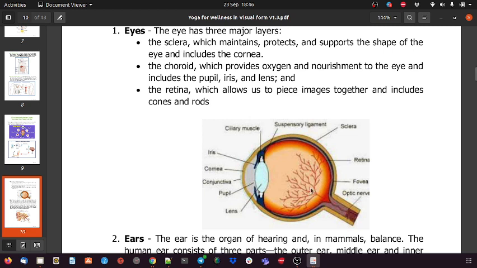So I'm not going into detail, but this is how the multiple muscles are involved. This is a ligament, which is nothing but soft muscle. Whenever bone connects to bone, it is not connected with muscles, actually it connects with the ligament. So this ligament is also present in the eyes. This is just for information, about what multiple systems and organs are present in the small eyes. Through these eyes we are able to see the whole object.